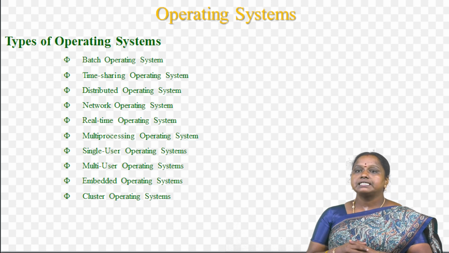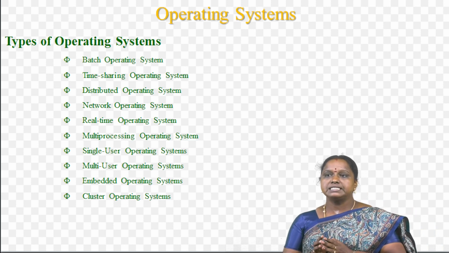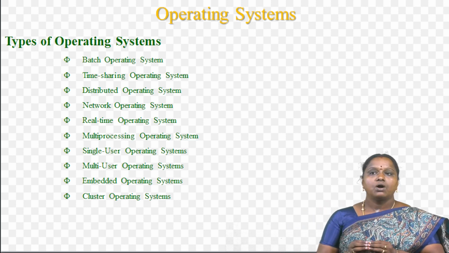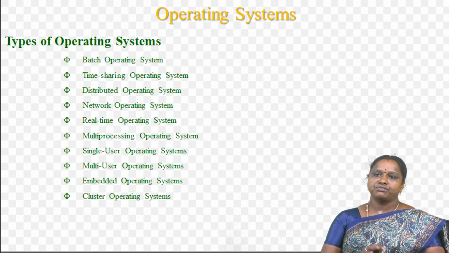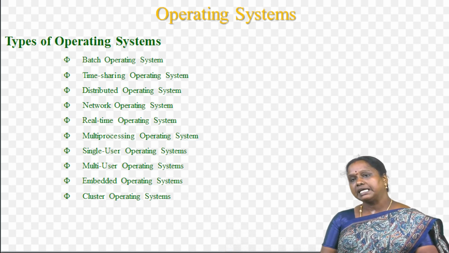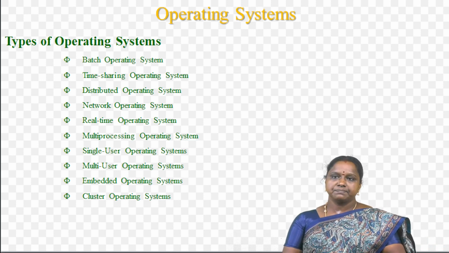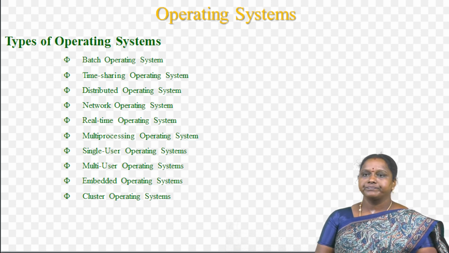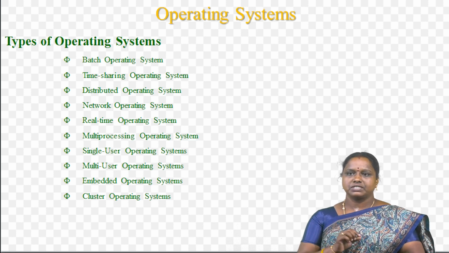Next type is cluster operating system. This operating system is designed to run a group of computers, or a cluster, to work together as a single system. They are used for high performance computing and for applications that require high availability and reliability. Examples are Rocks Cluster Distribution and OpenMPI. These are some of the types of operating system.